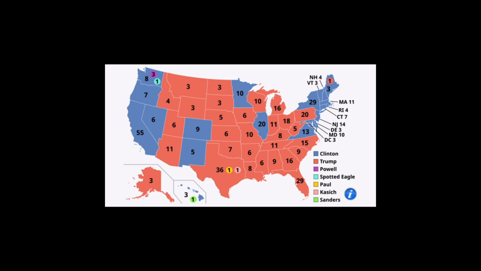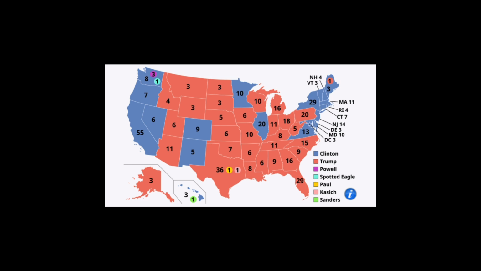Hillary Clinton was believed to be the favorite, but the election was won by Donald Trump, who got 304 electoral college votes, and Hillary Clinton only managed 227. Now, if you look at the map here, in 2016, Hillary Clinton was able to win Washington, Oregon, California, and Nevada. She was also able to win in Colorado and New Mexico.